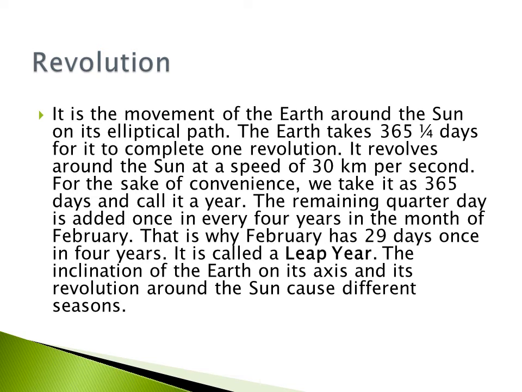For the sake of convenience, we take it as 365 days and call it a year. The remaining quarter day is added once in every 4 years in the month of February. That is why February has 29 days once in 4 years. It is called a leap year. The inclination of the Earth on its axis and its revolution around the Sun cause different seasons.